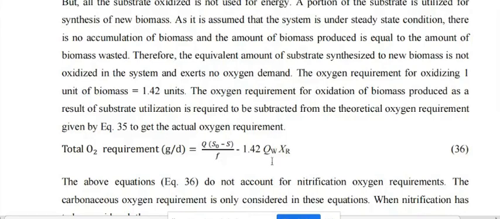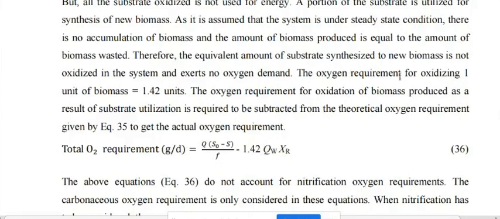So we have another formula. What we do here is calculate the actual oxygen requirement. The oxygen for oxidation of the biomass produced as a result of substrate utilization is subtracted from the theoretical oxygen requirement. So we can write this equation as Q(S0 minus S) upon f minus 1.42. Why am I taking this 1.42?